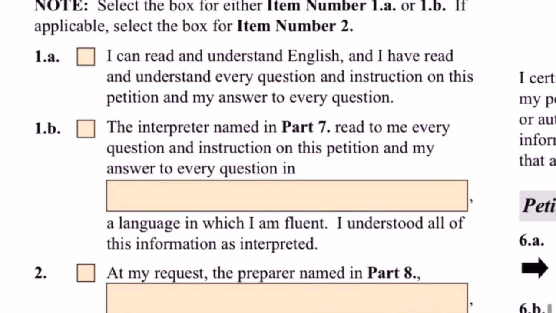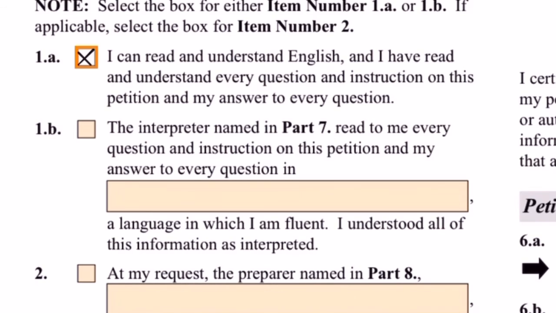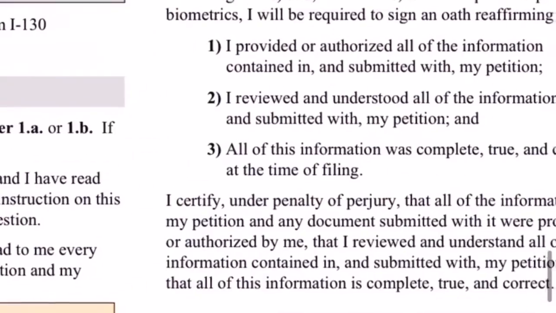And also, if you used a lawyer, the lawyer has to fill another form out and attach this G-28 along with your file. But if you do it yourself, self-prepared, you don't need to fill this section out. If someone else does it for you, you have to enter their information over there. Okay, I can read and understand English, and I have read and understand every question and instruction in this petition, and I answered every question. So this one, 1A, applies to my client.